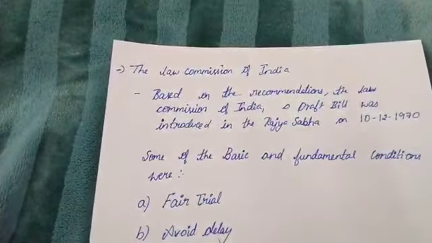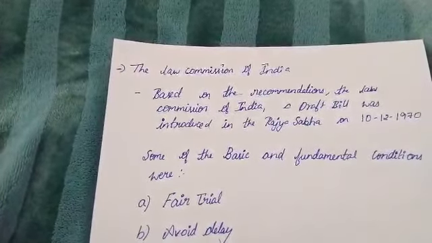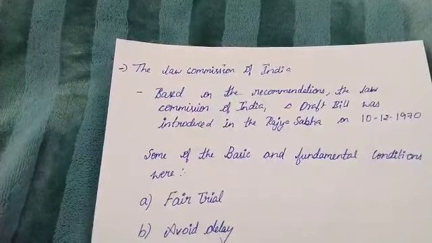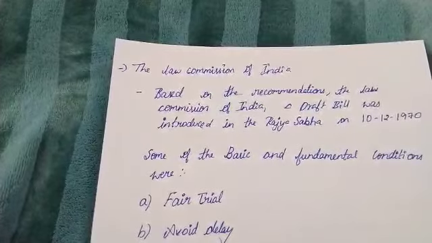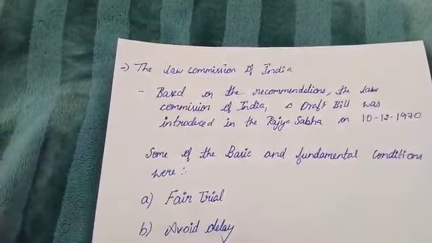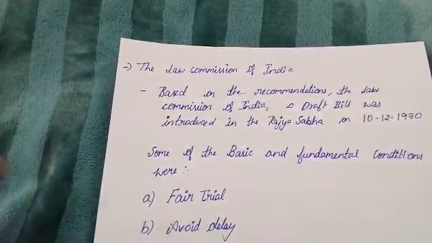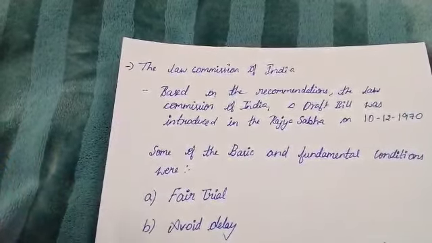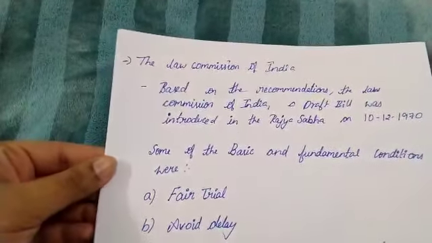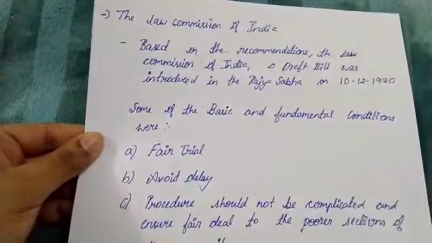As we all know, the Constitution of India came into force with effect from 26 January 1950. The spirit of the Constitution of India influenced the enactment of a new Criminal Procedure Code in place of the then existing Code of 1898. So the Law Commission of India submitted its report in 1958, making several suggestions, amendments and recommendations to enact a fresh criminal code suitable for independent India and applicable to the changed circumstances. Based upon the recommendation, the Law Commission of India's draft bill was introduced in Rajya Sabha on 10/12/1970.